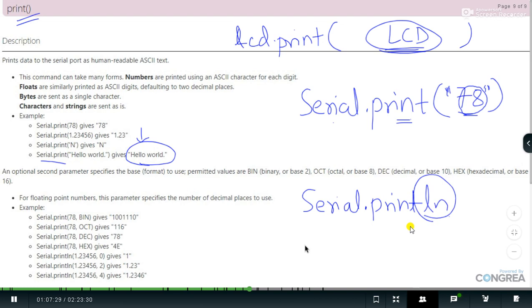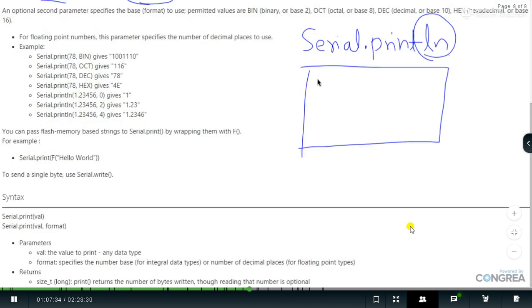After displaying certain things, suppose this is a serial monitor window, and suppose I have displayed hello onto the first line. After displaying that, if I call another instruction, then my cursor will always start blinking on the next line. It is just like your enter key. When you use Notepad, you use the enter key to go to the next line, so your cursor blinks on the next line.